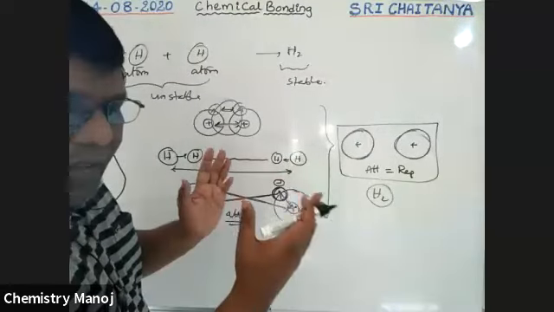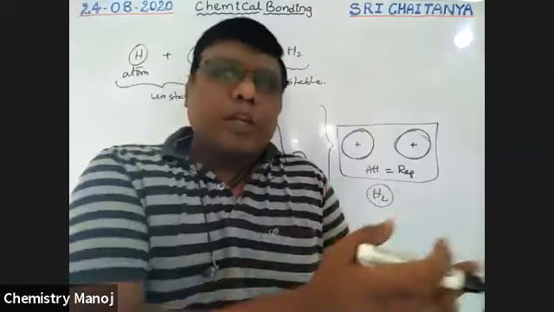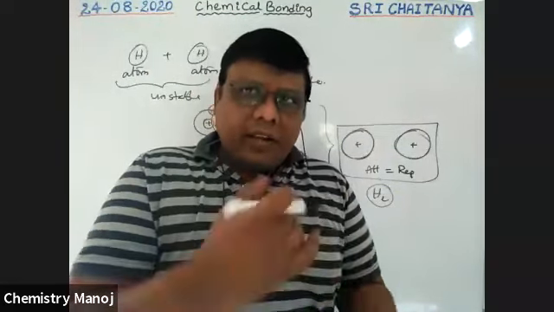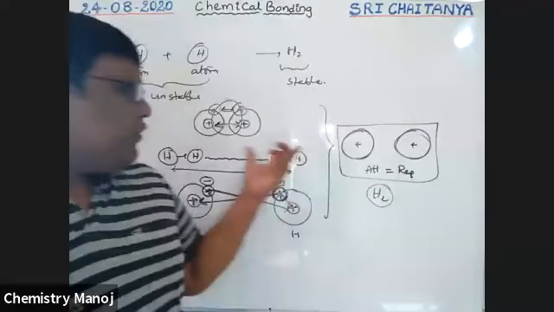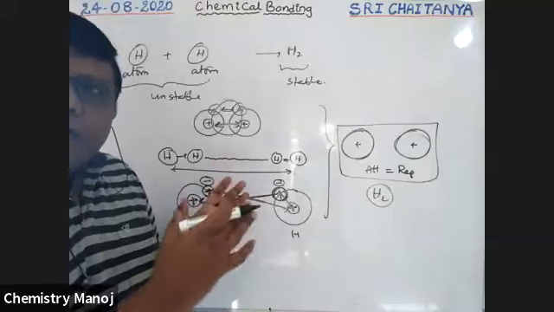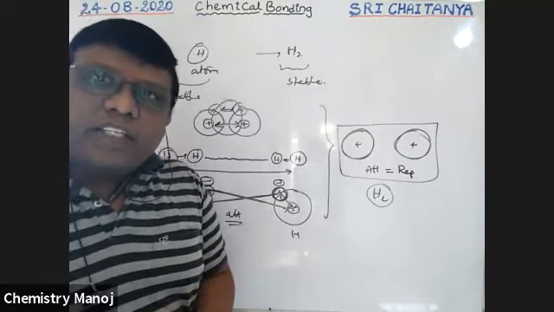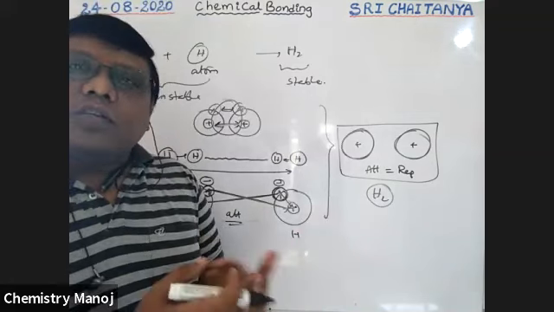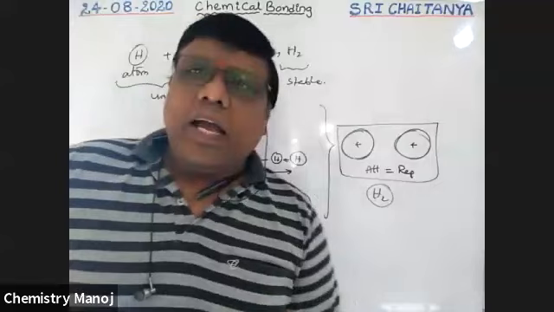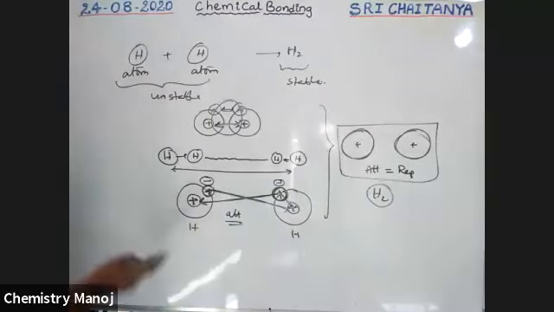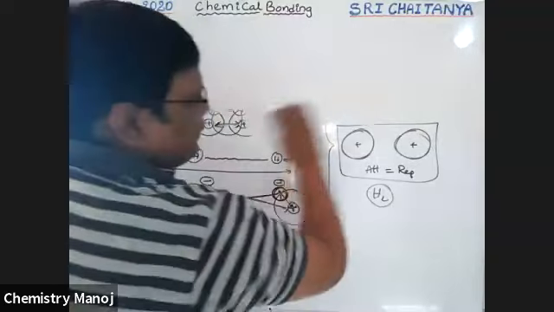When they are far away from each other, attractive forces are there. Where there is an attraction, energy should be released. Am I correct? Because they are attracted to each other, they lose their energy. Energy is released. So what happened energetically? I will explain the same concept graphically.